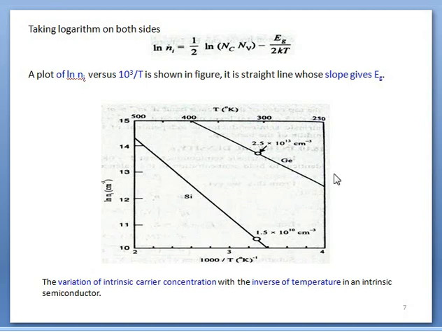In other words, conductivity will also be higher in germanium than silicon. So with the help of this equation and with these graphs, we can find the slopes, and with the help of those slopes, Eg can be determined, the forbidden energy gap of any intrinsic semiconductor.